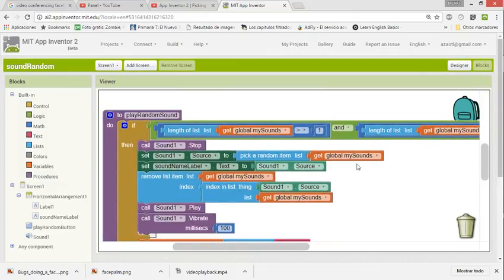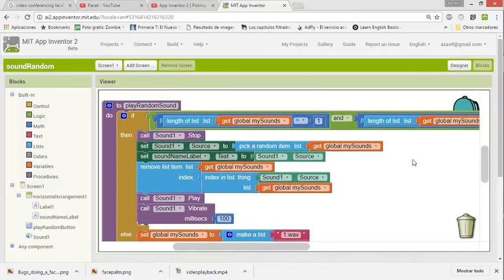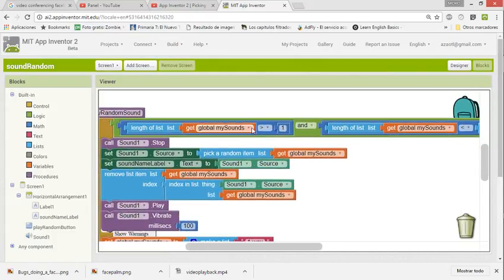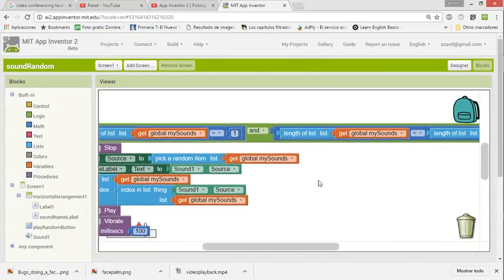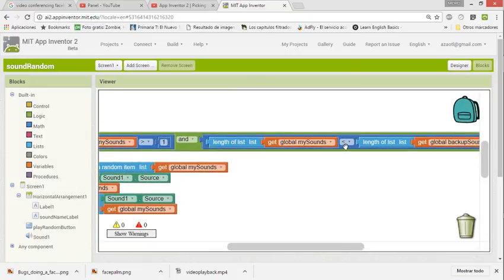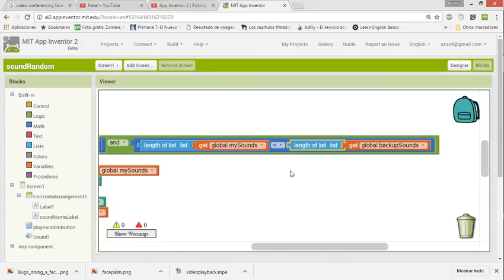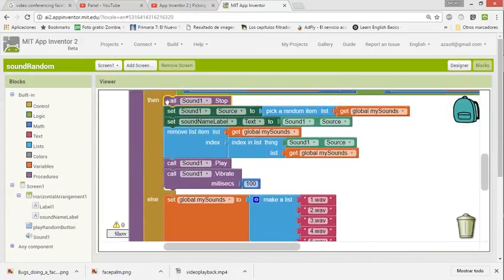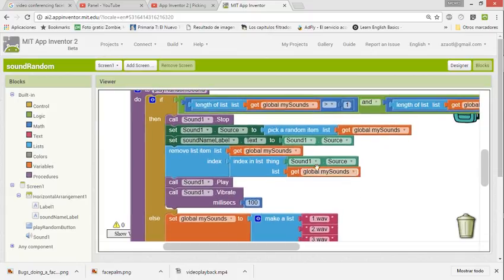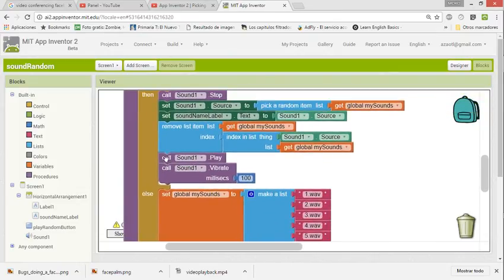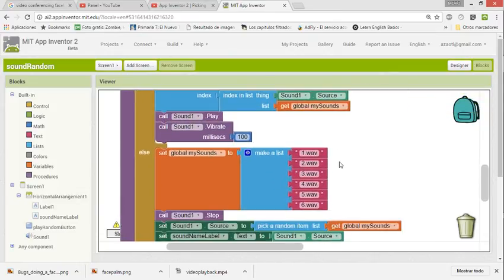I guess it works. Well, when we have this condition, it's telling us, check if you have elements in the list, that your list is not empty, and that your list is less than the size of this one, so it is in the limits of the list. So then we are going to call this one. We're going to remove the current item from the source, the one that we played, to avoid repetitions. And then we're going to play and make the cell phone vibrate.